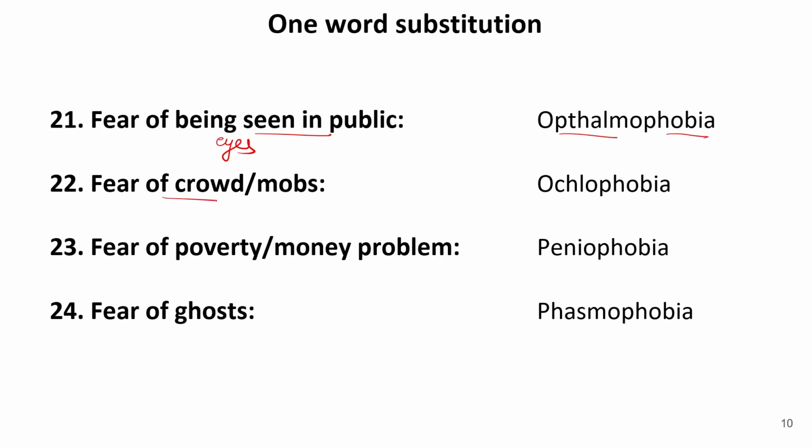Now fear of crowd or mobs. So that is known as ochlophobia. Fear of poverty, money problem, etc. Now when someone is in fear of losing money or fear of money, that is known as paniophobia. Now pani is a root word for money and phobia is a root word for fear. So paniophobia refers to fear of poverty or fear of money problem.